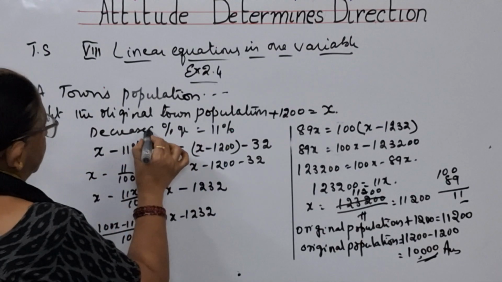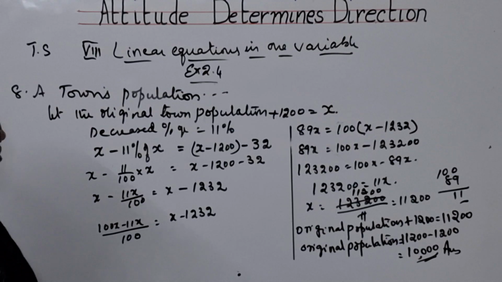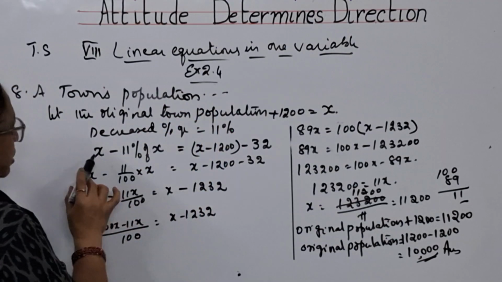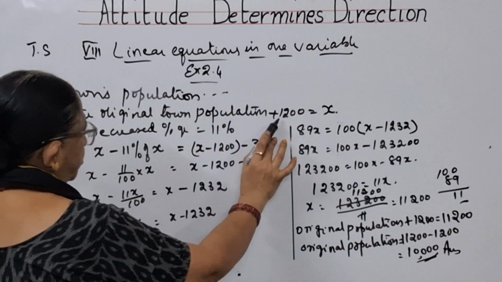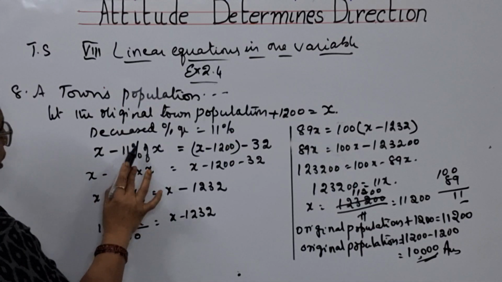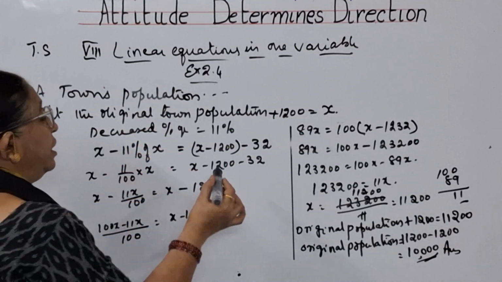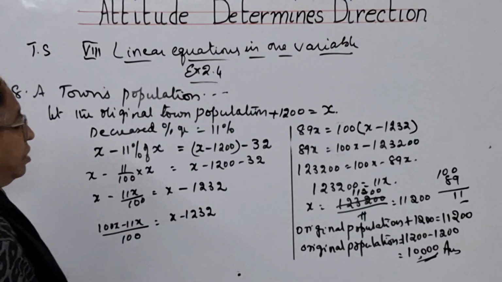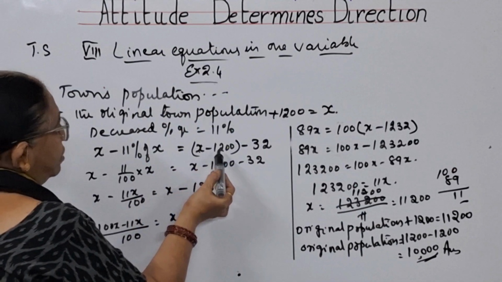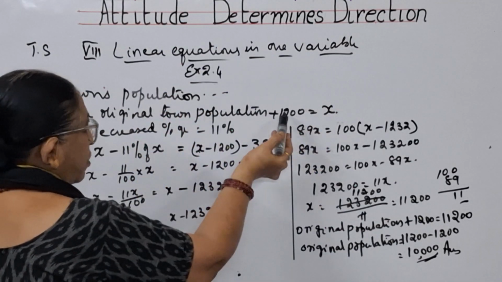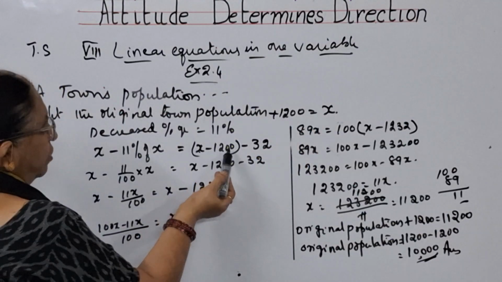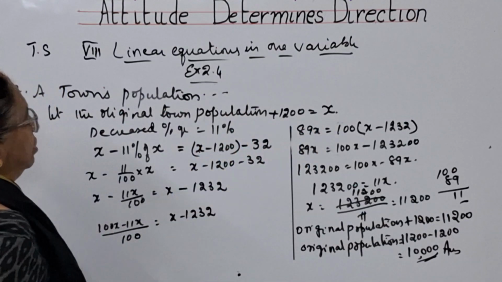Decreased percentage, you have to write. Decreased percentage is 11%. That means from this, when 11% is removed, he said before adding the number, 32 less. Before adding the number means from this you have to subtract, because x is after adding. So I have taken out that 1200 and 32.